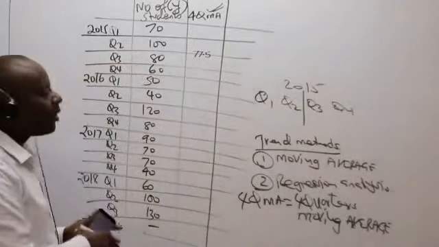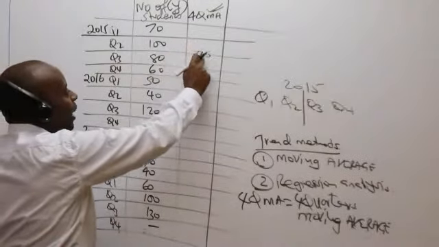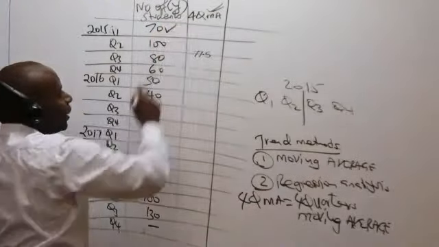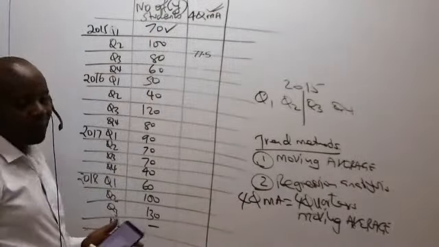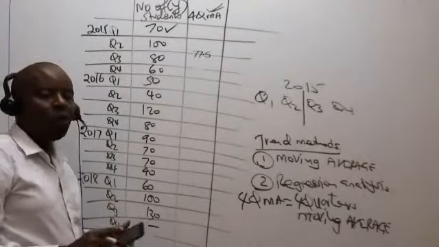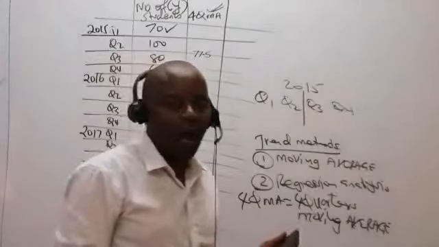Now listen, once I get the first quarter moving average, which has been centrally placed there, what you need to do is to come and tick the topmost figure. Once you tick the topmost figure, you move on. How do we move on?